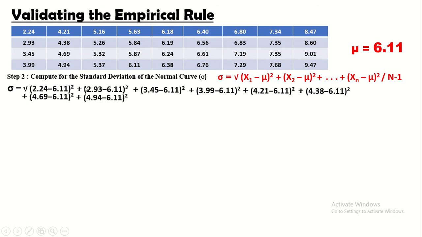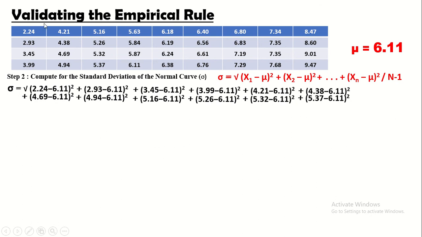And then we have 4.94 minus 6.11 quantity squared. We have 5.16 minus 6.11 quantity squared plus 5.26 minus 6.11 quantity squared plus 5.32 minus 6.11 quantity squared plus 5.37 minus 6.11 quantity squared.